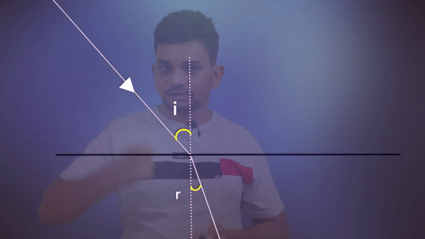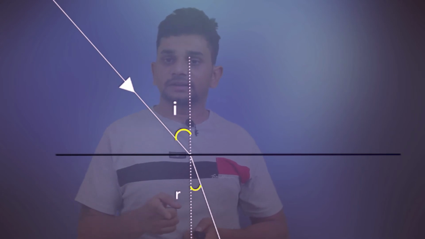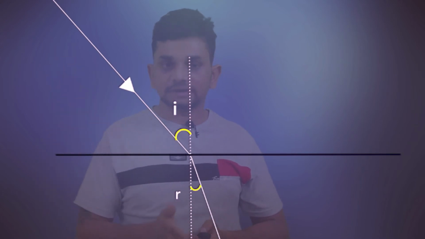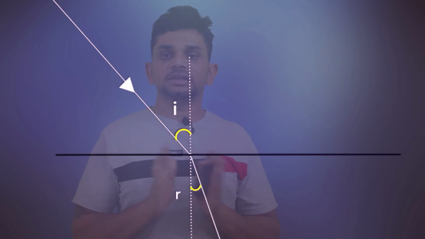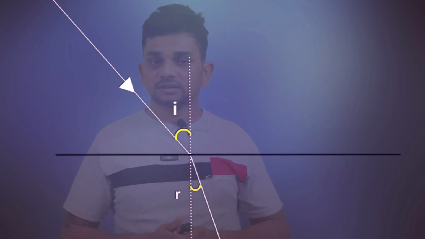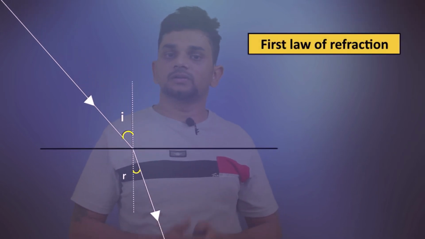This angle is the angle of incidence I, and this angle is the angle of refraction R. This angle of incidence and angle of refraction, we already marked that. This ray is known as the incident ray, and this one is the refracted ray. Incident ray, refracted ray and normal: these three lie in the same plane, right? That is the first law of refraction.